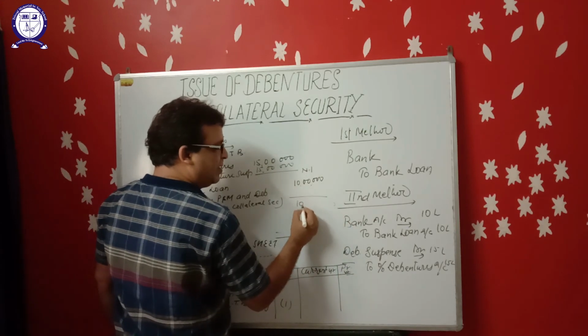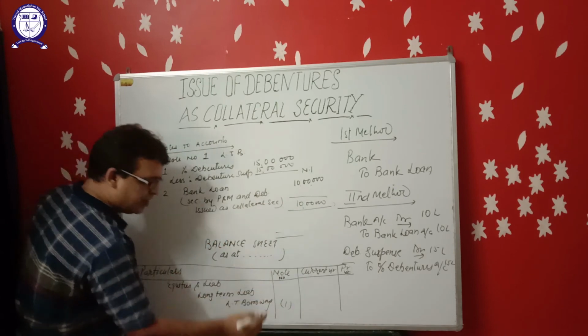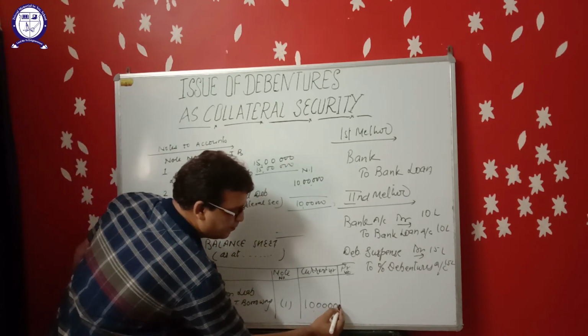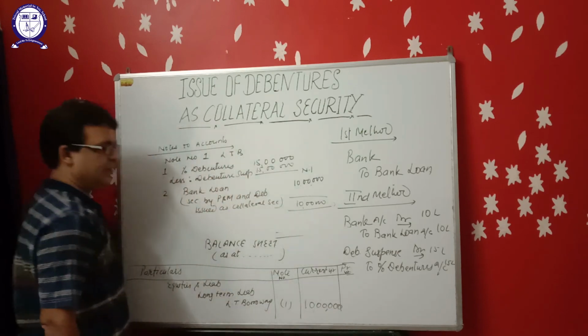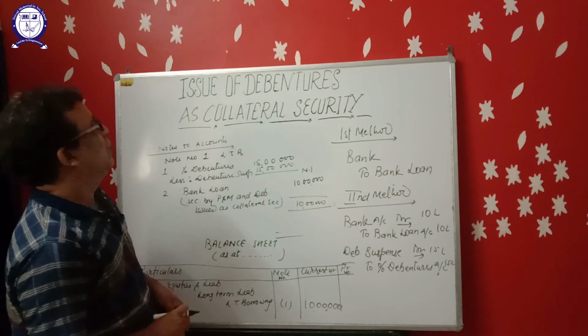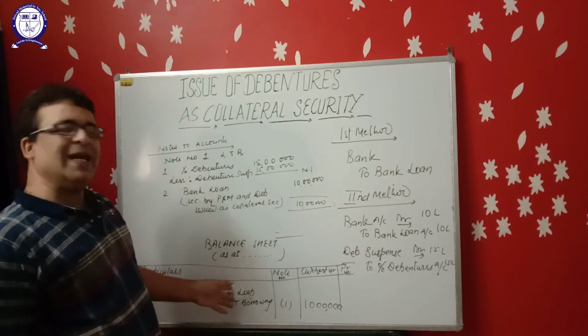Total 10 lakh. So in the balance sheet, this 10 lakh will be written here. So this is the way to show the debentures in the balance sheet.